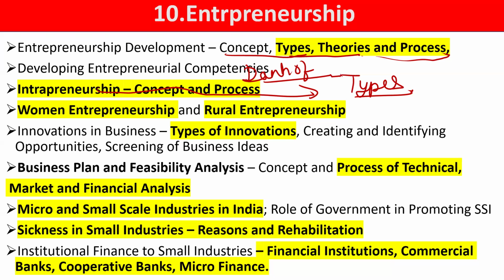For women entrepreneurs, they may ask a simple logic or assertion-based question, or they may ask why a scheme was introduced and how much it lends. Then rural entrepreneurship, a very general question is asked. Then types of innovation, radical innovation and other types in the innovation matrix. The entire matrix consisting of 4 types of innovation is asked.